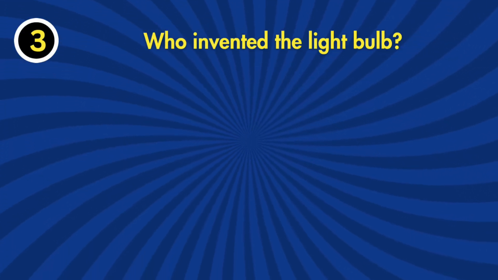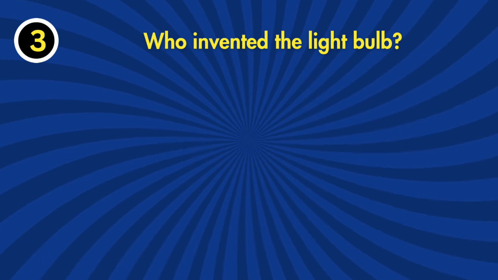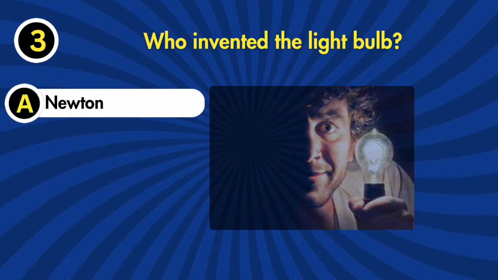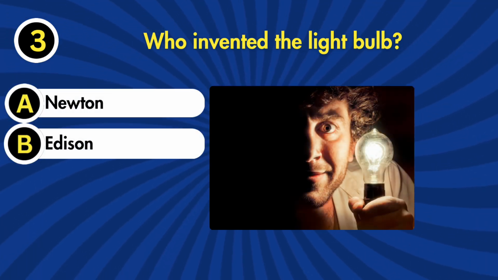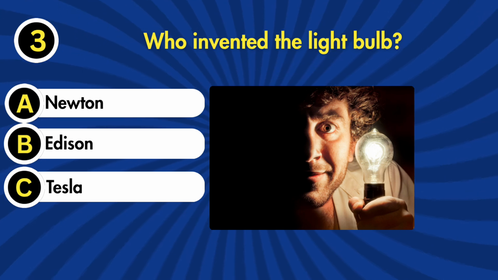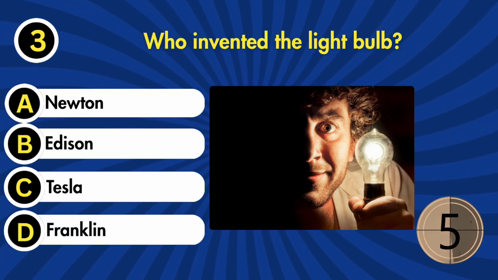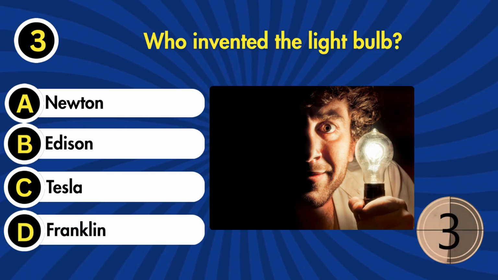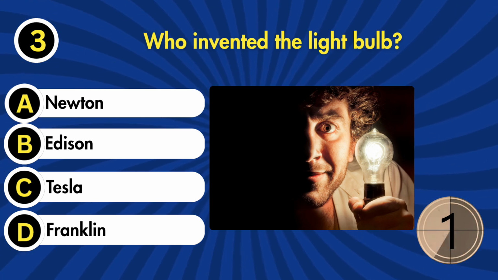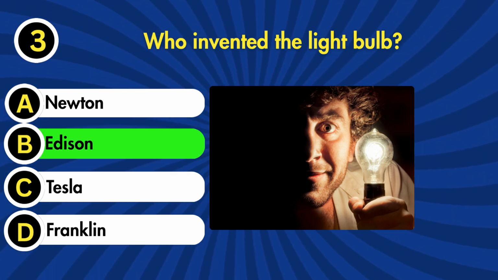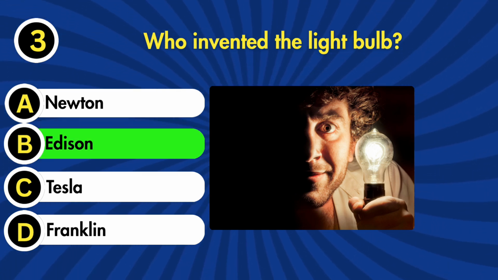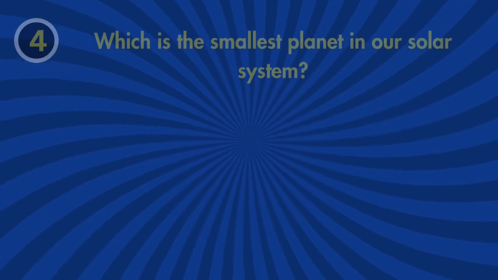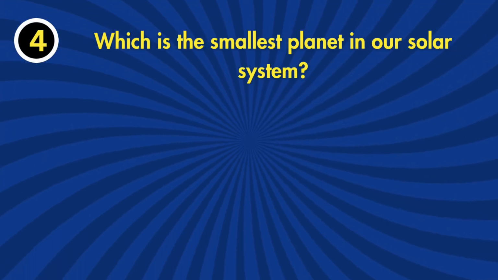3. Who invented the electric bulb? A. Newton. B. Edison. C. Tesla. D. Franklin. The correct answer is B. Edison.